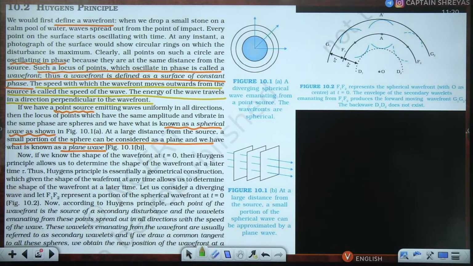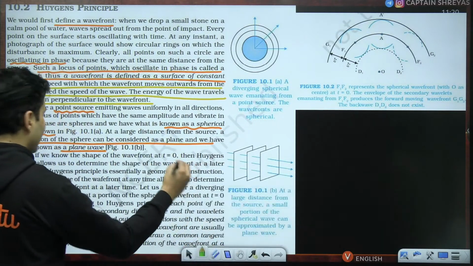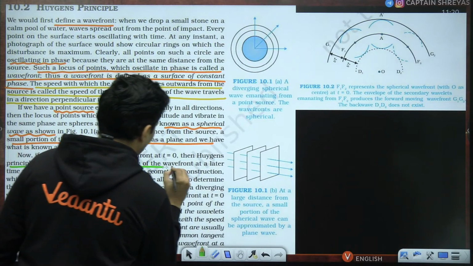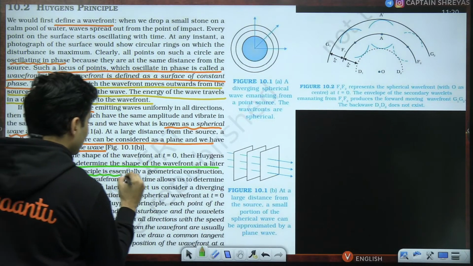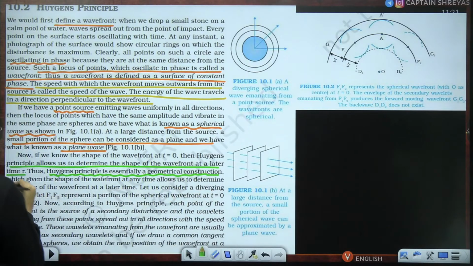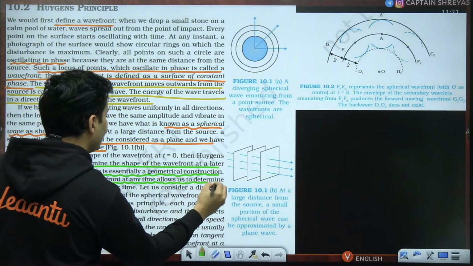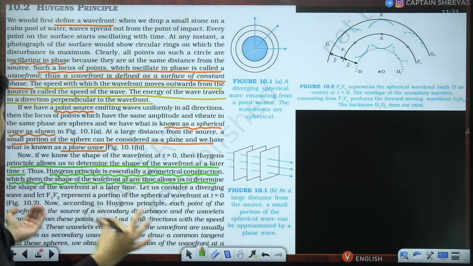Okay. Now, once we understand what a wavefront is, then come back to Huygens theory. It allows us to determine the shape of the wavefront at a later time. Thus, Huygens principle is essentially a geometrical construction. And this is very important. Huygens idea is basically to allow us to determine the shape of the wavefront after any time. So the principle is nothing but a construction method which gives me the shape of how the wave will look after any time, so that we understand where it is, what the shape is, what the size is, and all of that.